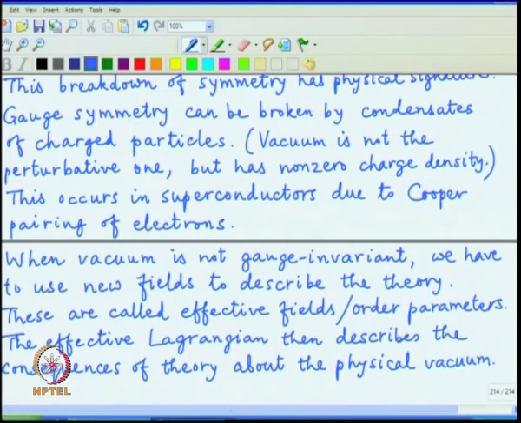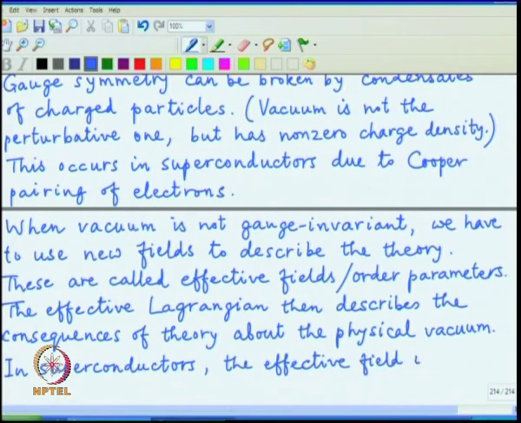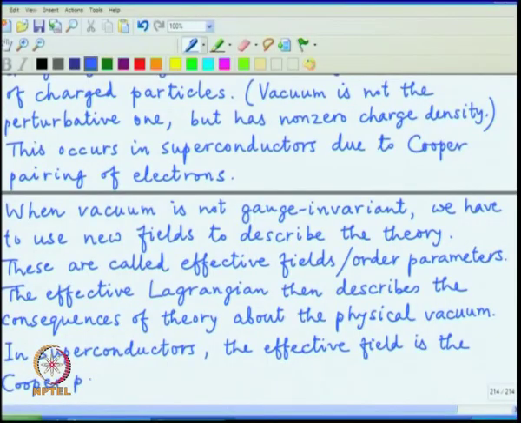Physical vacuum is the one which has the condensate. In superconductors, the effective field is the Cooper pair field. It is a bound state of 2 electrons.